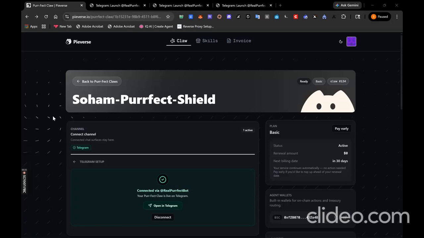To fix this, I have built an OS level execution interceptor. I have deployed it directly to a live Pivot style instance and the agent is live on Telegram. So let us just open it in Telegram and initialize the shield in strict mode to lock down the hardware wallet.